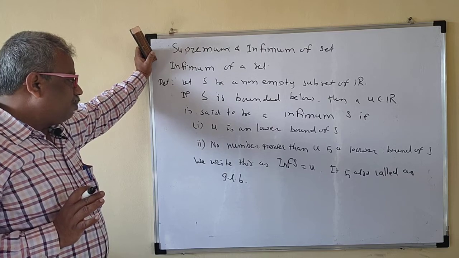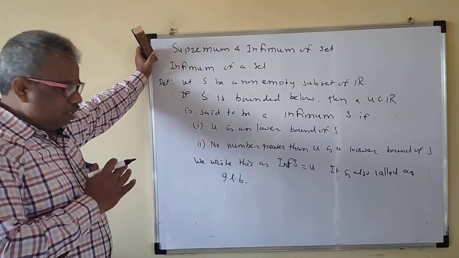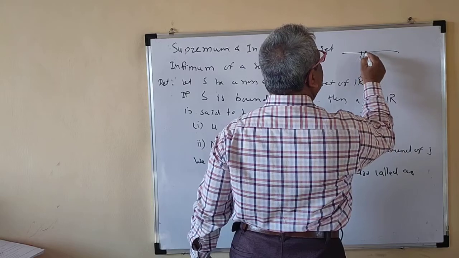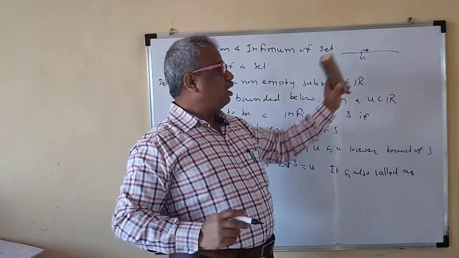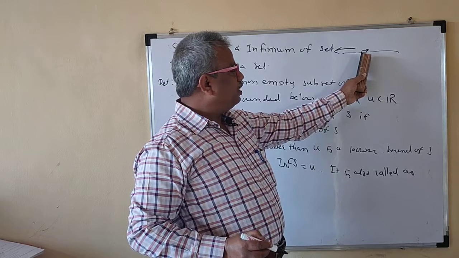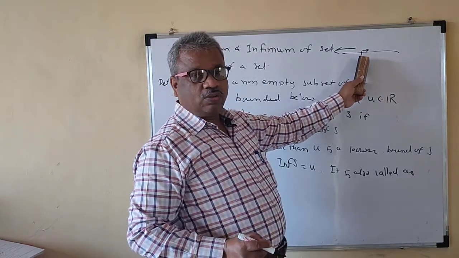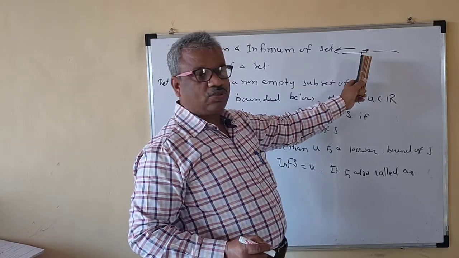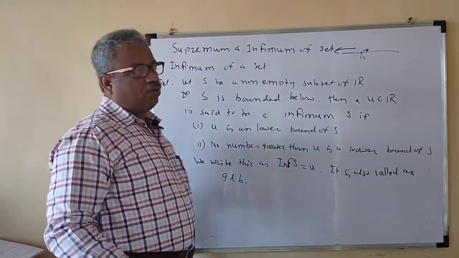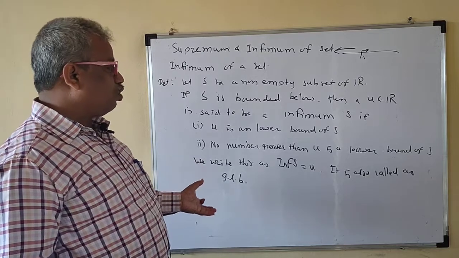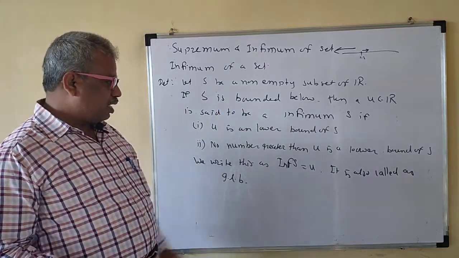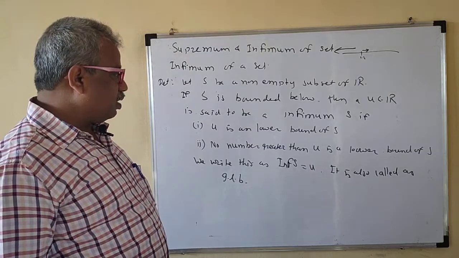So now what does that mean here? No number greater than U is a lower bound of S. Suppose this is U. These are the lower bounds, and you are saying that U is the infimum of the set S. That means U is the biggest of the lower bounds. The greatest lower bound is nothing but the infimum of S, and the smallest of the upper bounds is nothing but the supremum of S.